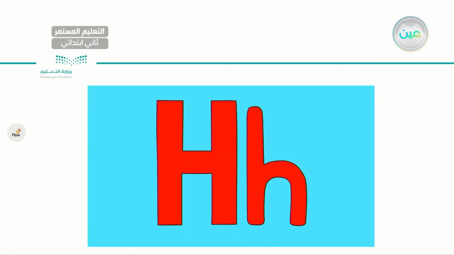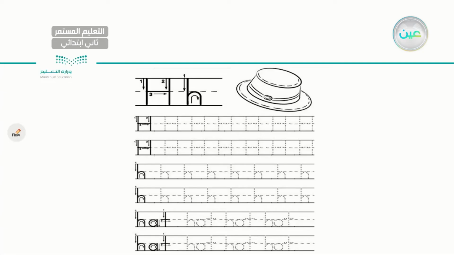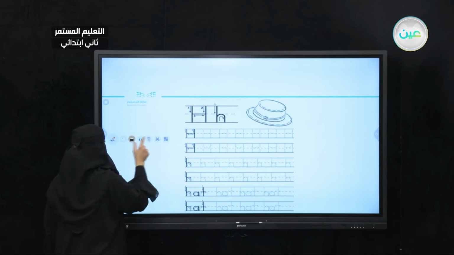Next letter I have letter H. Capital H and small h. Let's write. Follow the arrow. As you can see, 1, 2, 3. Capital H as in hat. Very good. One more time. Capital H. Let's go ahead and write the small h now. Small h. Very good, my dear students. So we have capital H and small h. Let's go to the next letter.